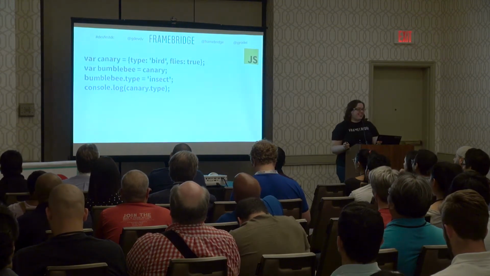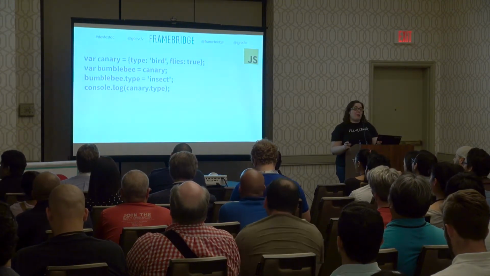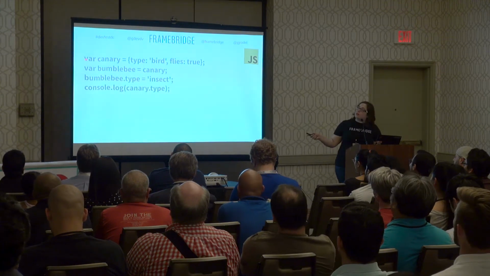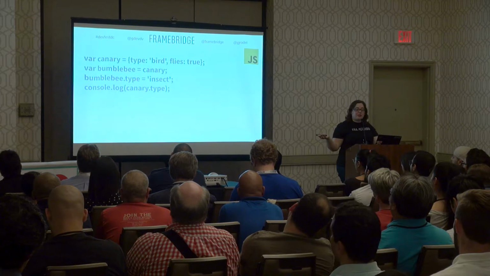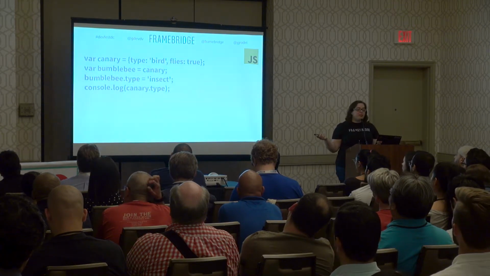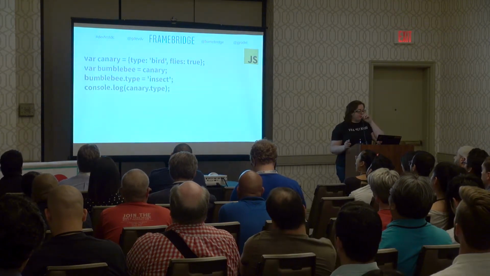All right. So here is an object in JavaScript. I'm going to set up a var canary, and it's going to have two properties. So canary is a bird. I'm going to give the property type the string bird, and it flies, so I'll say true.